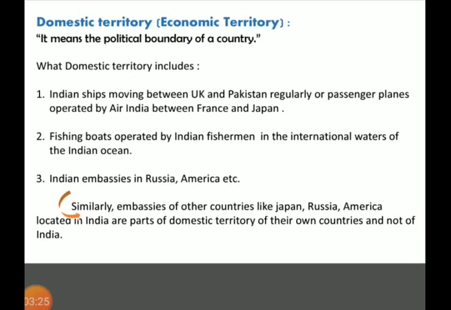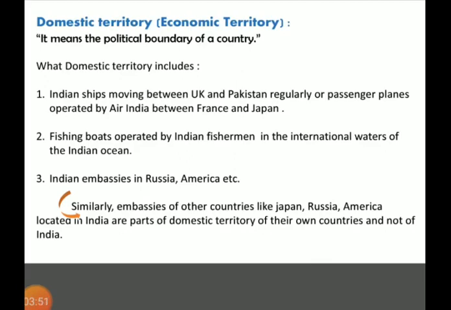So if an Indian fisherman is operating a boat in international waters, that boat is currently situated in the international boundary, but it will be part of the domestic territory of India, because it is India's property.